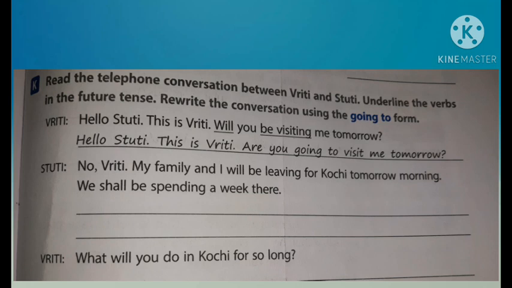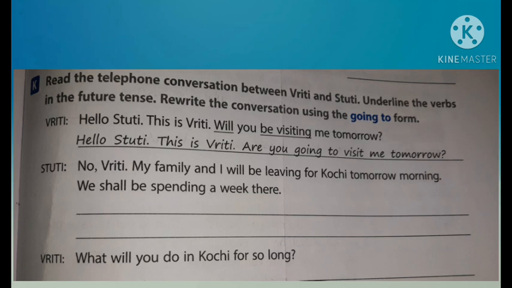Vriddhi: Hello Stuti, this is Vriddhi. Will you be visiting me tomorrow? So which is the verb in the future tense underlined here? Will be visiting. So instead of this will be visiting, we have to use going to. So what is the answer? Hello Stuti, this is Vriddhi. Are you going to visit me tomorrow?